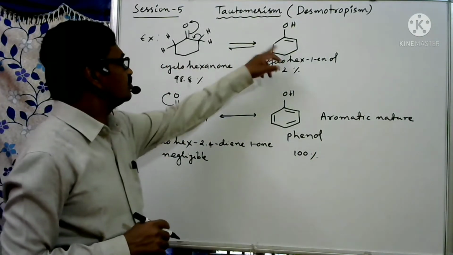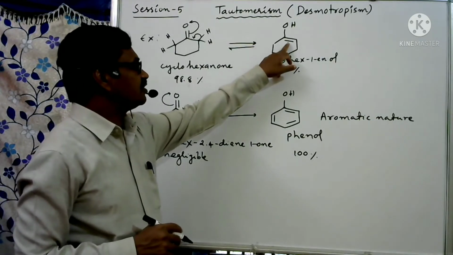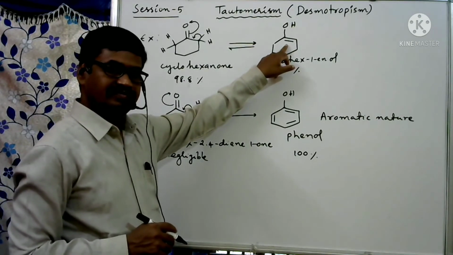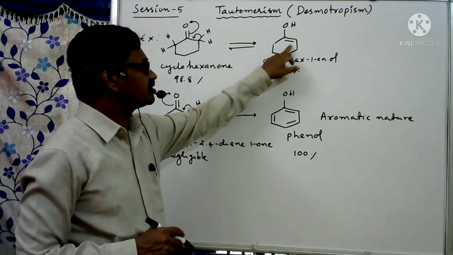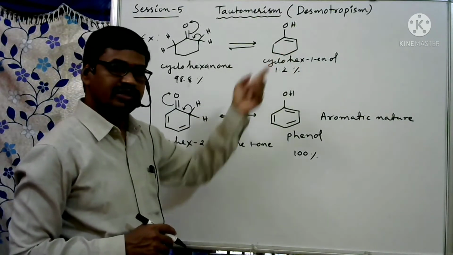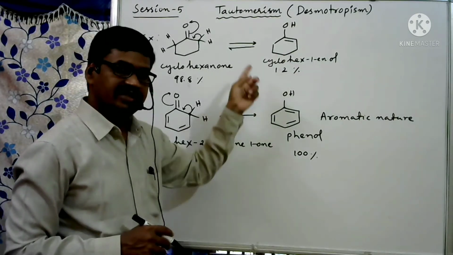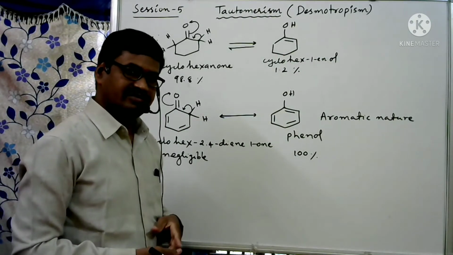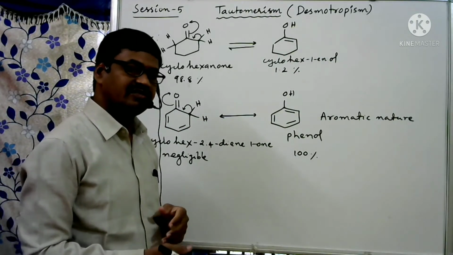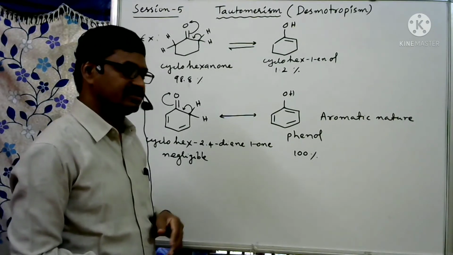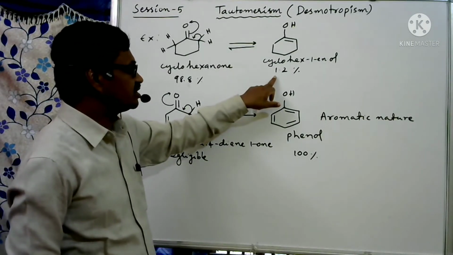So here also, whenever one bond enters that ring, there are two pi electrons, and similarly when some more bonds enter this ring, aromatic nature increases. When aromatic nature gradually increases, stability also gradually increases. So that is why here its percentage is 1.2.